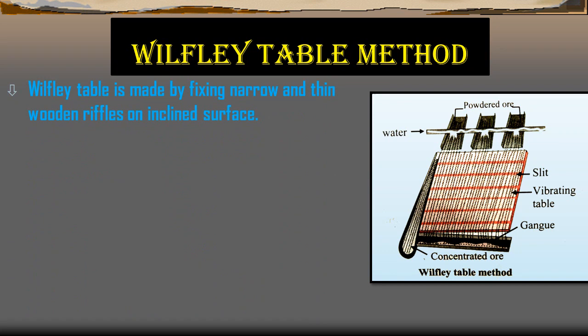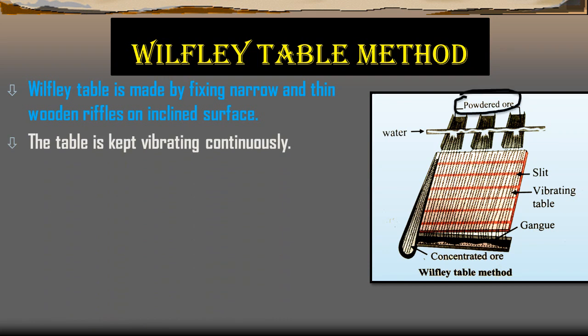The table is kept vibrating continuously to separate the ores. Powdered ore, obtained from lumps of ore using a ball mill, is poured on the table, and a stream of water is released from the upper side.